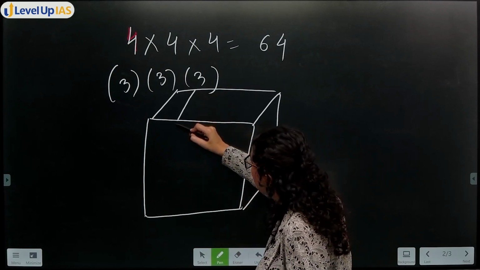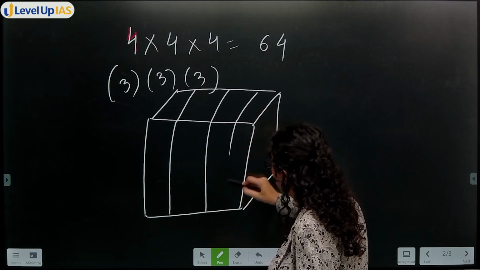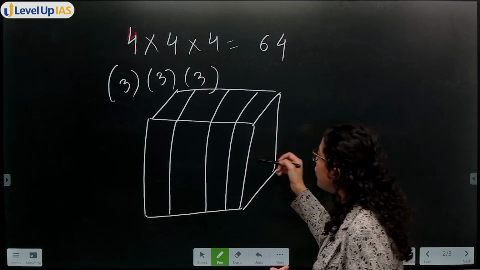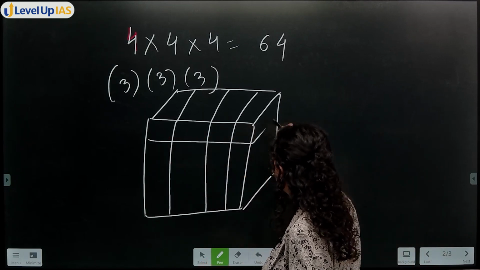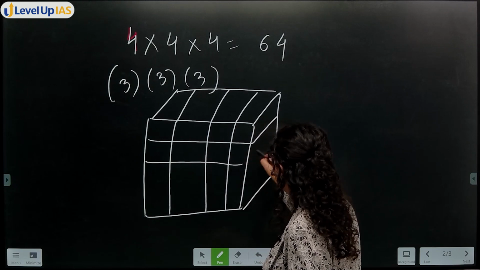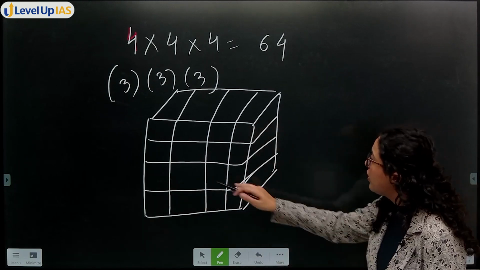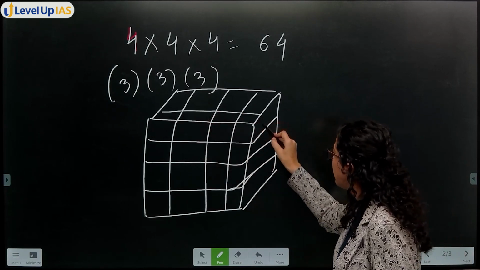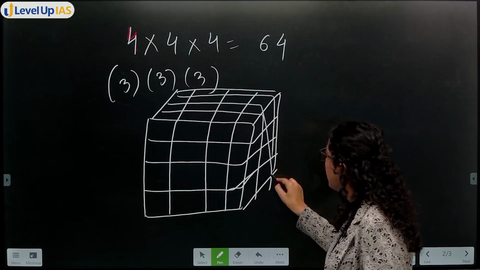So you will put 3 cuts like this, 1, 2, 3. What will you get? 4 parts. Then you put 3 cuts like this, 1, 2, 3. Now you have cut this, but this portion is left. Put again 3 cuts, 1, 2, 3.